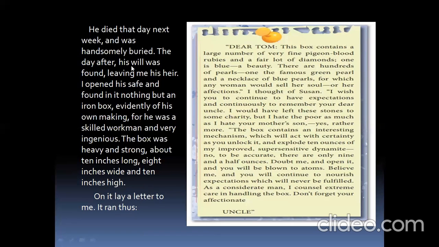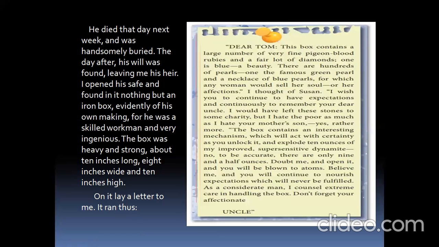So the day after his will was found, leaving me his heir. Uncle Philip was also leaving this author as his heir. I opened his safe and found in it nothing but an iron box. So what is inside the safe? What is inside the locker? There was an iron box, which was made by Uncle Philip himself.